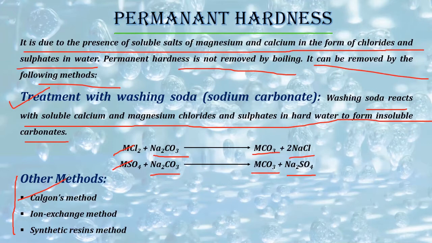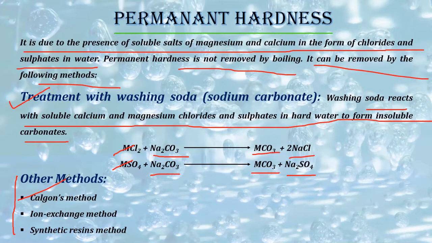It forms complexes with calcium and magnesium. Now once it forms complexes with calcium and magnesium, they will be easily separated out using the complex, and we need to filter that particular liquid, so the complex will be just left behind as a residue, and the filtrate will be our desirable soft water. Okay, this is Calgon's method.